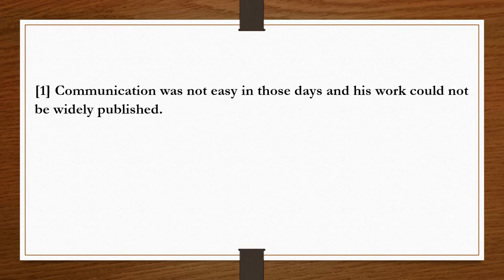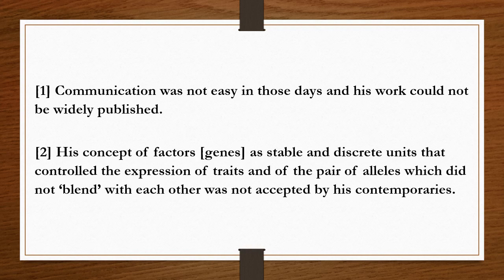The first reason is communication was not easy in those days and his work could not be widely published. Second reason, his concept of factors, nowadays called genes, as stable and discrete units that controlled the expression of traits, and of the pair of alleles which did not blend with each other, was not accepted by his contemporaries.